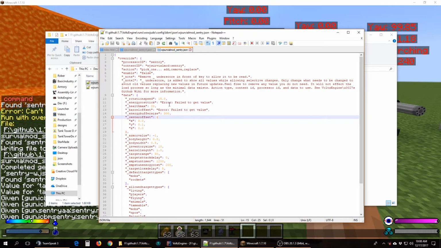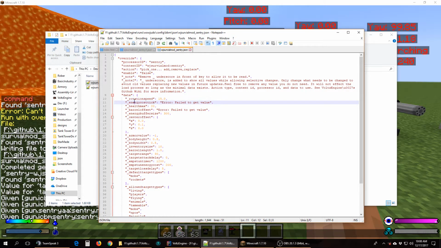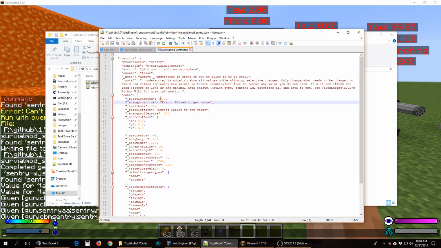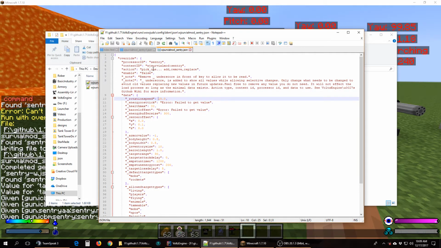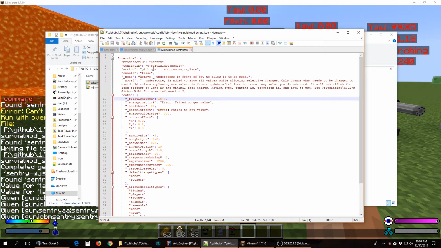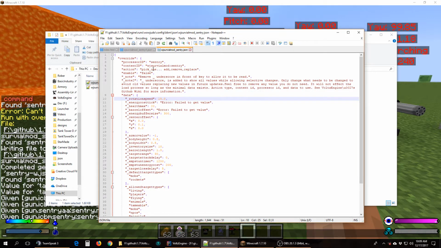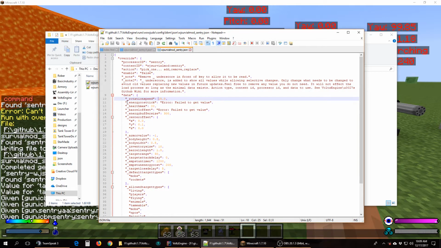With this, you can see the actual value, and then it's set up so that nothing changes. The reason for that: say I come in the future and I want to bump the rotation speed up to 25. If you had the 15 in there, you would still have the 15 after updating. So if I fixed this cool bug where the sentry turrets weren't reacting quick enough, you would not get that change if we had a config file. With the JSON, as long as you leave the underscore in front of that, you'll get the new value.